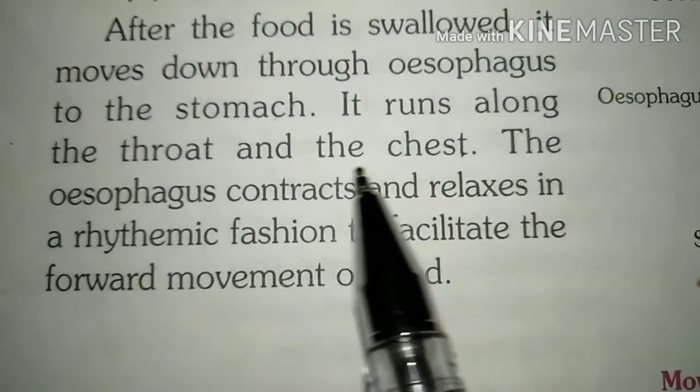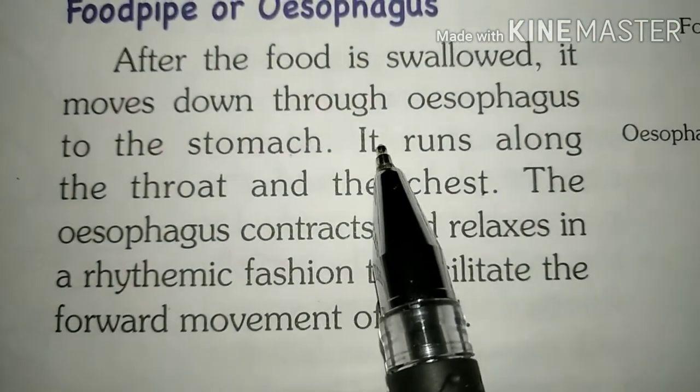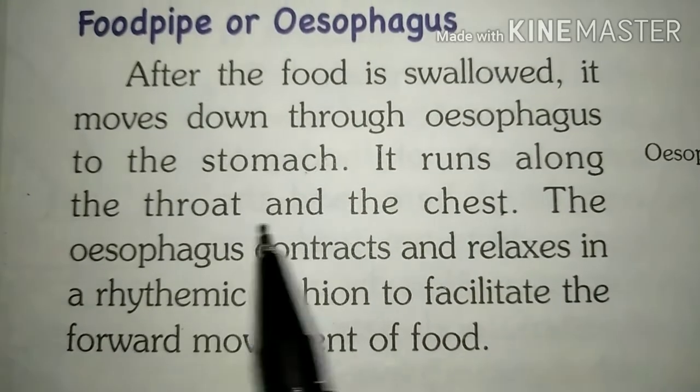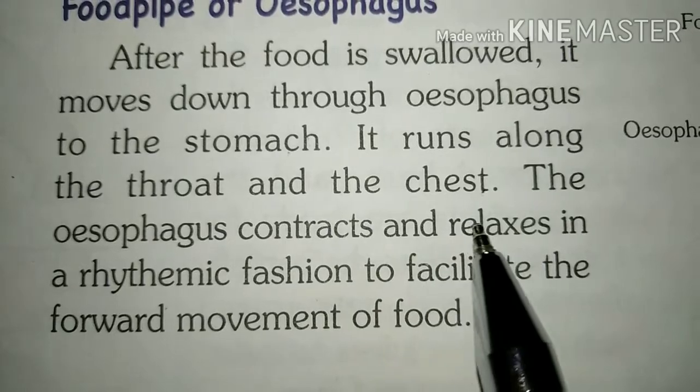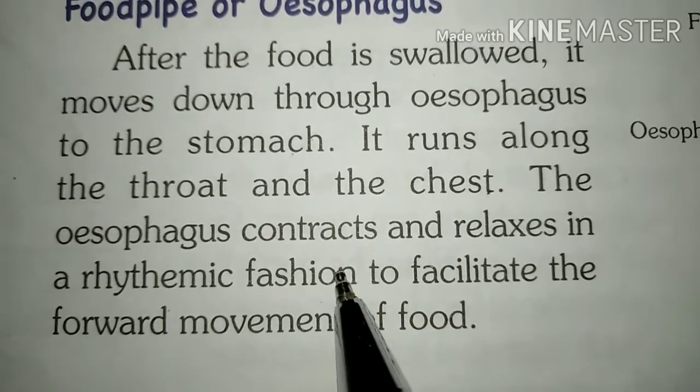So the esophagus runs along the throat and the chest. The esophagus contracts and relaxes in a rhythmic fashion.